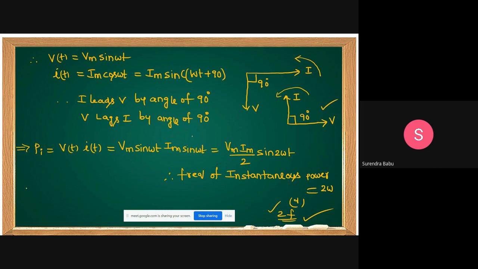What is the average power? No doubt at all, the capacitor also is which element, a dissipative element or a storage element? I told already, it is a storage element. Storage element means it cannot dissipate any power. Whatever energy is stored is released. That's why the average power is 0. No proof is required, we can just integrate: you substitute here, integrate and substitute the limits, we can get 0.